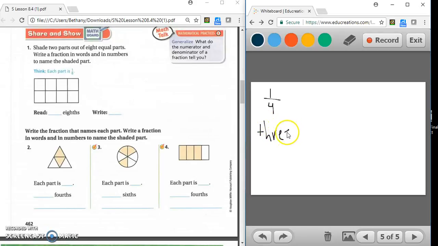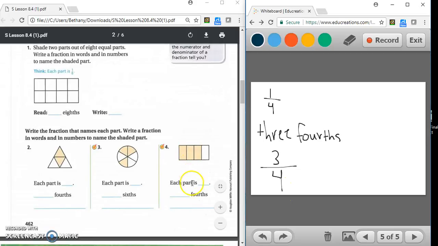So we would write it 3/4. And then how would we write the fraction? It would be 3/4. And that would be the answer for number 4.